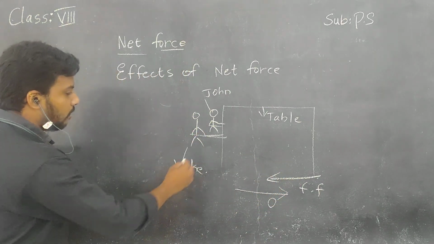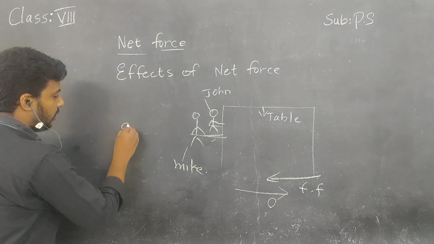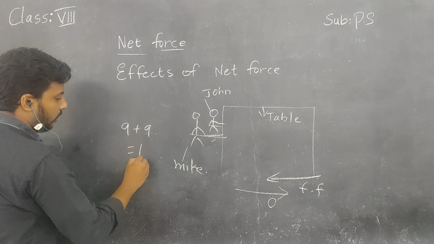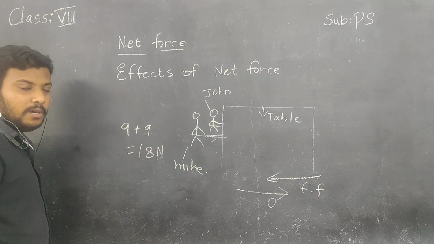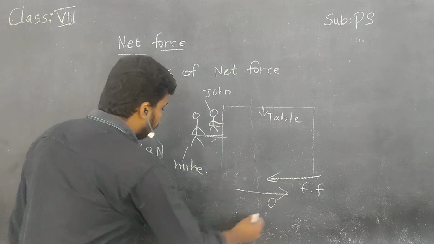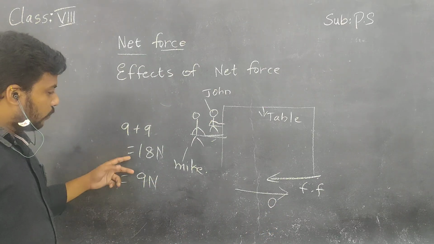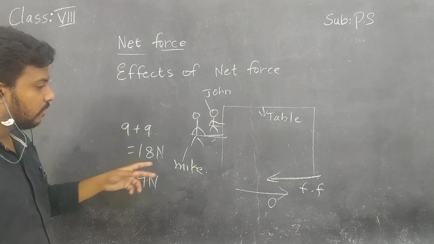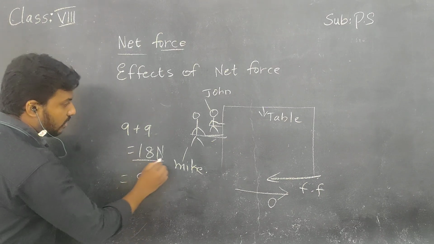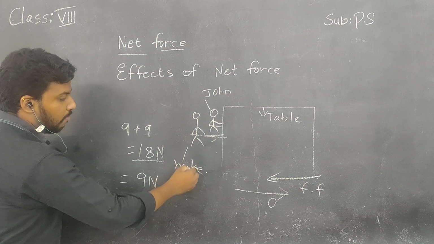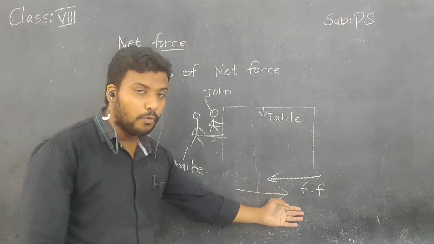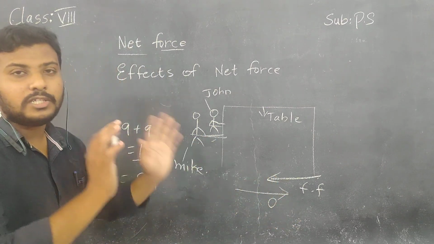When we take both of these forces, suppose 9 plus 9 newtons, a total of 18 newtons is applied by both of them, and the frictional force is just 9 newtons. Which force is greater, children? So 18 newtons applied by both John and Mike is greater than the frictional force. Then only the table starts moving.